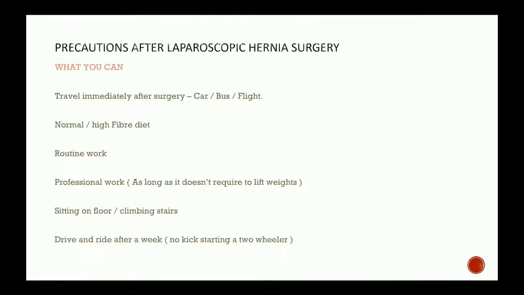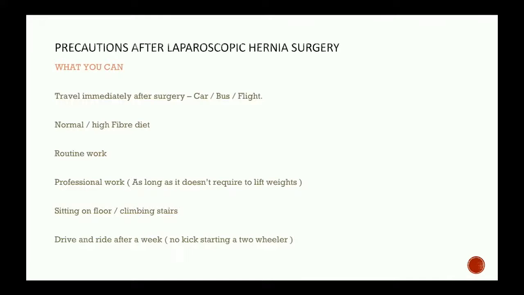And after that, you can have your normal diet, but you'll be asked to take high fibers. There's no restriction as such; you can get back to your routine work. Your professional work can be done. You can join back to your work as long as it doesn't require lifting heavy weights. You can sit on the floor, you can climb the stairs. There is no problem with that.